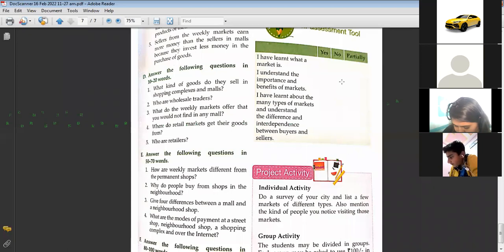Takes goods on credit. Ma'am, we have to send the flowchart in the evening. Yes. Ma'am, I have done. I'm sending. Very good. Ma'am, sent. Hurry up. Okay, others too. Others are requested to send it too.